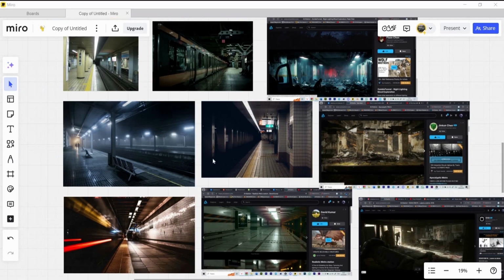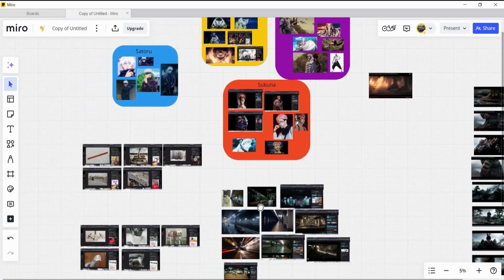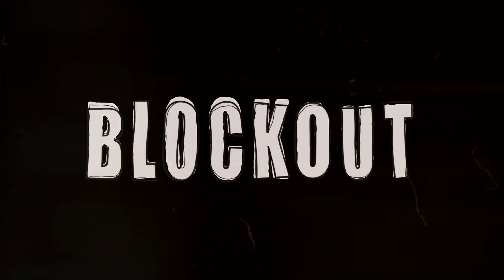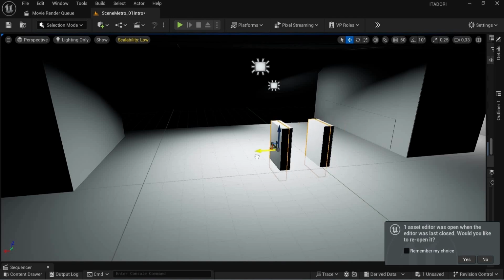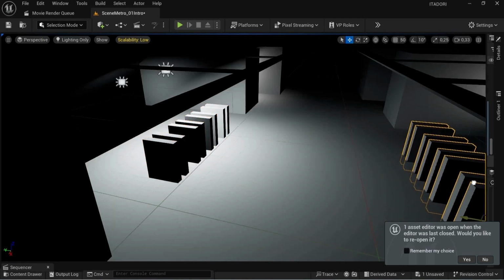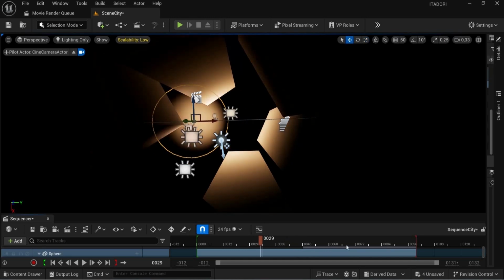I set out to gather references to figure out in detail what direction I was going to go in. After gathering all the information, I started block out. Using primitives, I create a composition and animate the camera to define the dynamics. Once the block out of all the scenes is ready, we can move on to the third step.